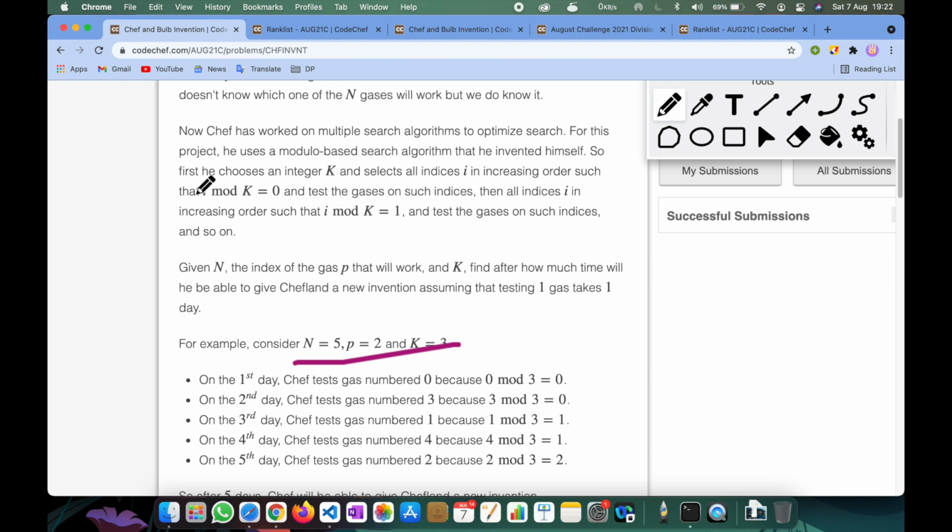K is given, and he traverses by i mod k. First of all, he takes the integers where i mod k is equal to 0. After that he goes to another integer where modulo k is 0, and then another integer where modulo k is also 0. After all the integers with modulo k equal to 0 are finished, he comes back to the ones where modulo k is 1.